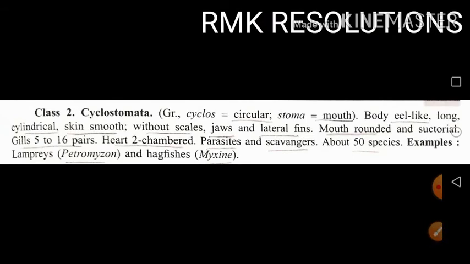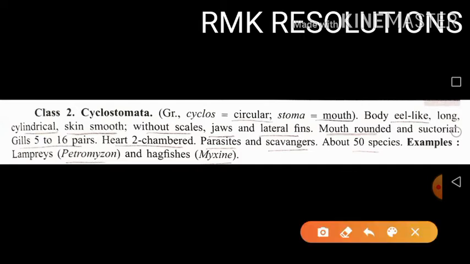Ostracodermi is the class 1, and then the class 2 is the Cyclostomata. So the Cyclostomata name was derived from the Greek word cyclos, meaning circular, and stoma meaning mouth. So they have a circular mouth, that's why they are called Cyclostomata. The body is eel-like and elongated.